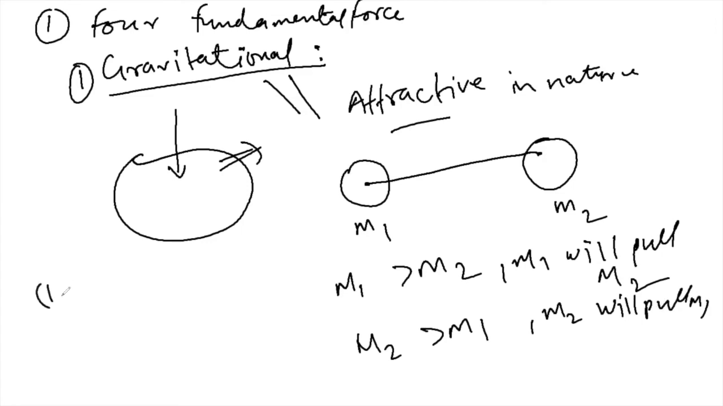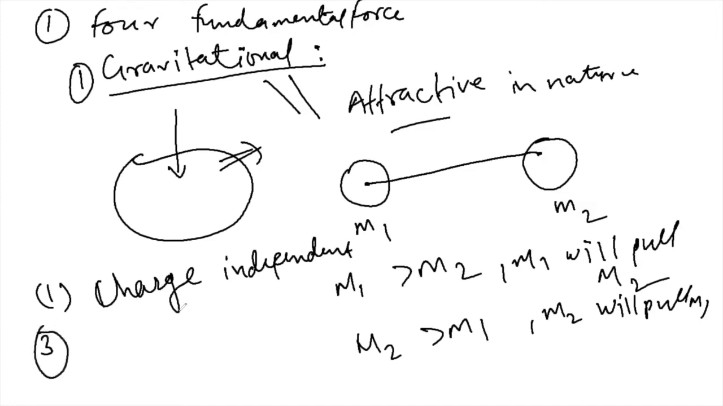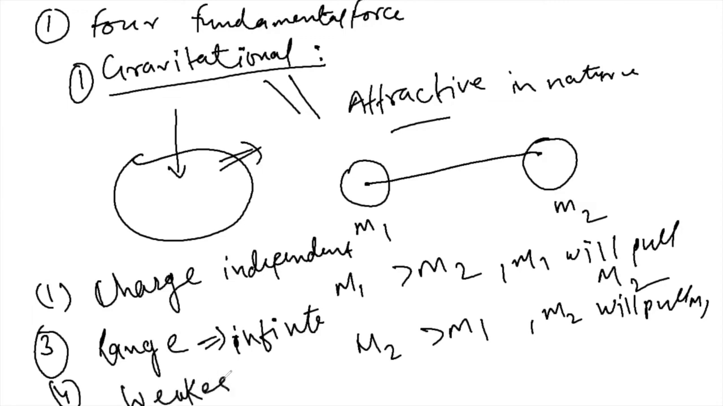Second, this force is charge independent. This doesn't depend on the charge, so this force works between neutral mass objects. And the third point is, what is the range of this force? This force works from zero range to infinite range. The sun is quite far from the earth, but still there is a gravitational force, and this is the weakest force.